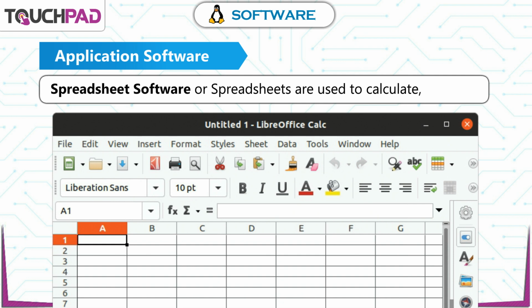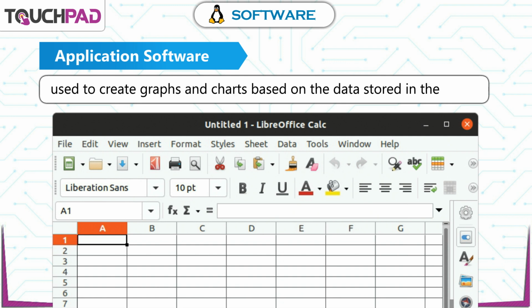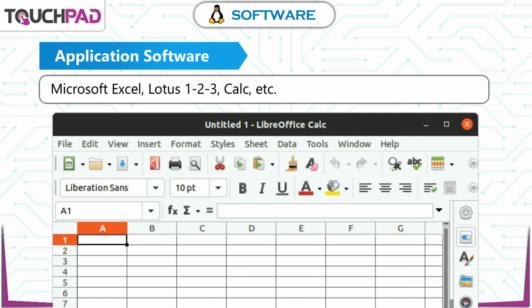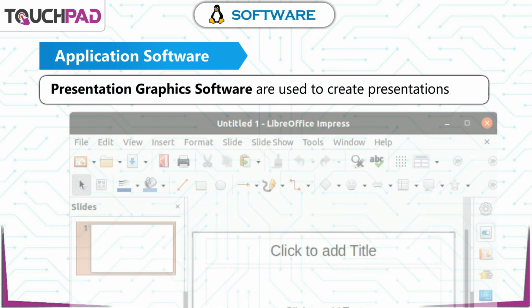Spreadsheet software or spreadsheets are used to calculate, compare, analyze data, and prepare different reports. It is also used to create graphs and charts based on the data stored in the spreadsheet. Some commonly used spreadsheet programs include Microsoft Excel, Lotus 123, Calc, etc.